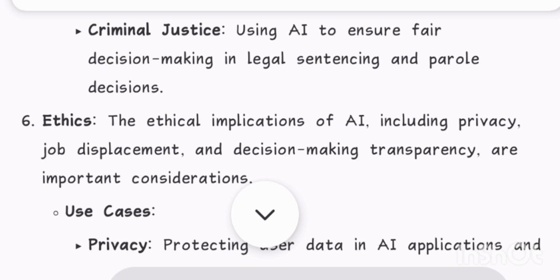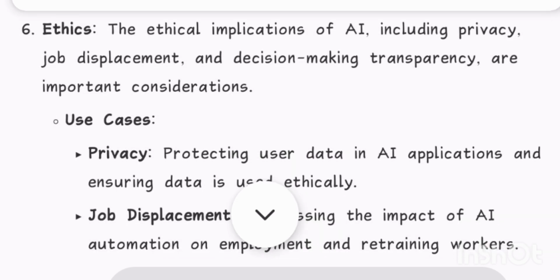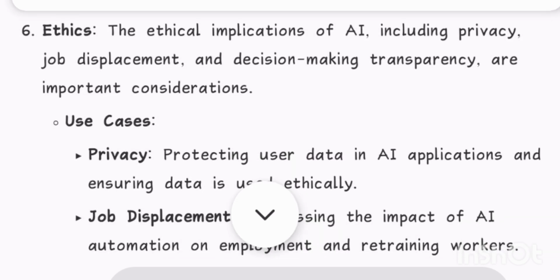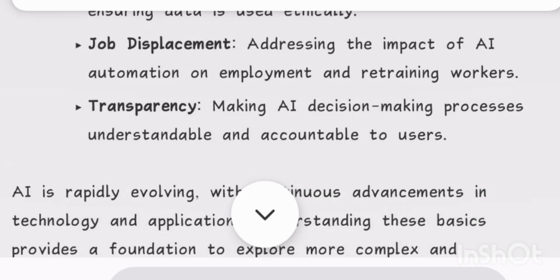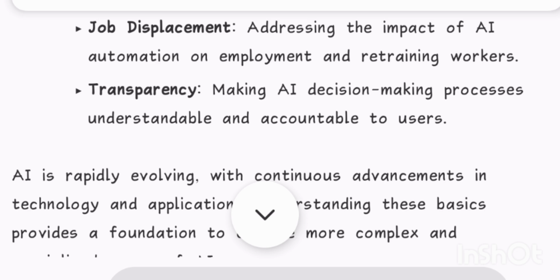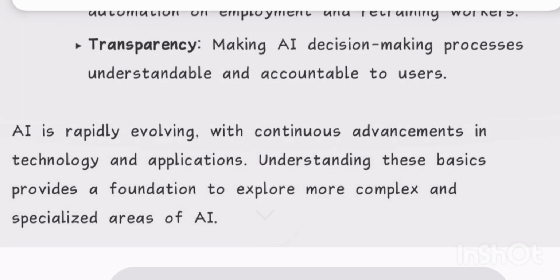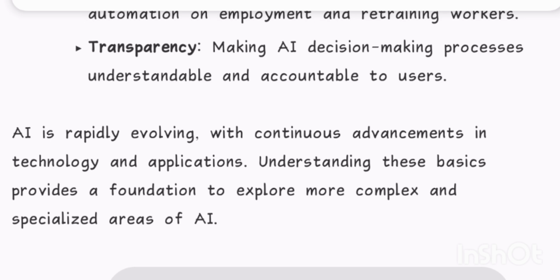6. Ethics. The ethical implications of AI, including privacy, job displacement, and decision making transparency, are important considerations. Use cases: privacy, protecting user data in AI applications and ensuring data is used ethically. Job displacement, addressing the impact of AI automation on employment and retraining workers. Transparency, making AI decision-making processes understandable and accountable to users.